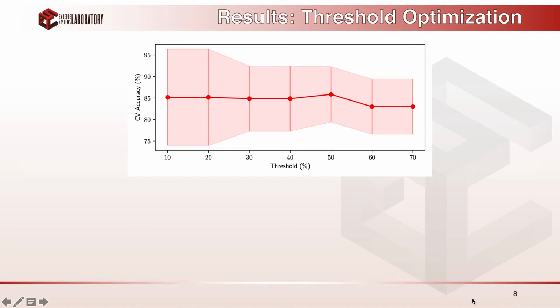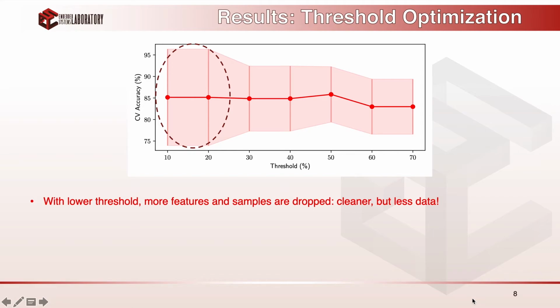The first important aspect of ReLearn that we need to study is the effect of the threshold value we use for feature pruning stage. As you can see in this figure, with lower threshold values, although the mean cross validation accuracy is good enough, it has a large variance, standard deviation actually. The reason lies in the fact that more features and samples are dropped with a small threshold, and although we have a cleaner data set, the amount of data is not sufficient for machine learning algorithms.